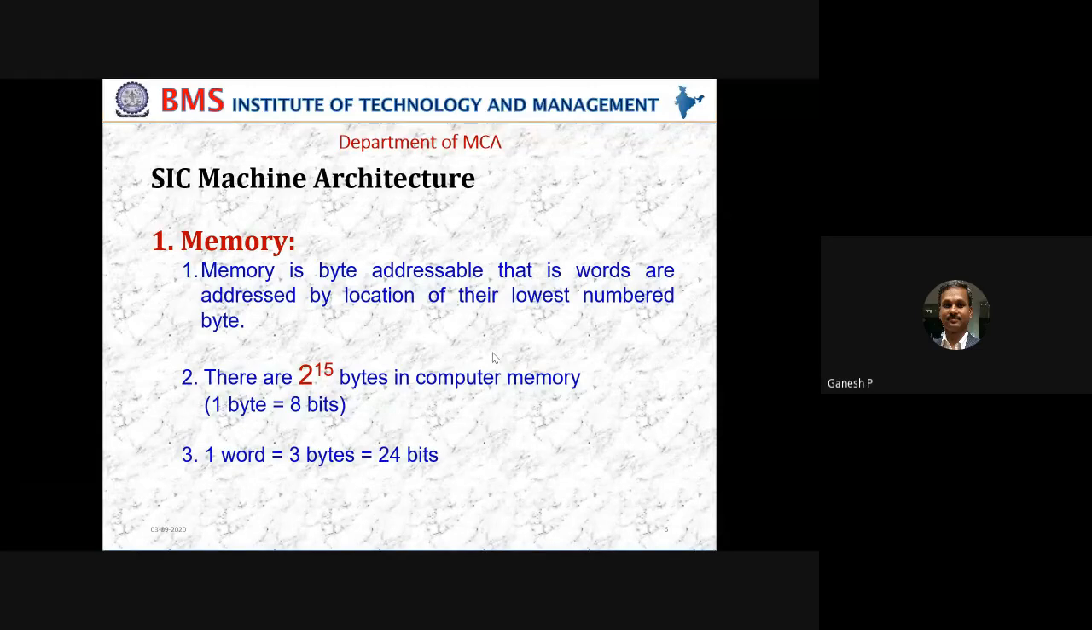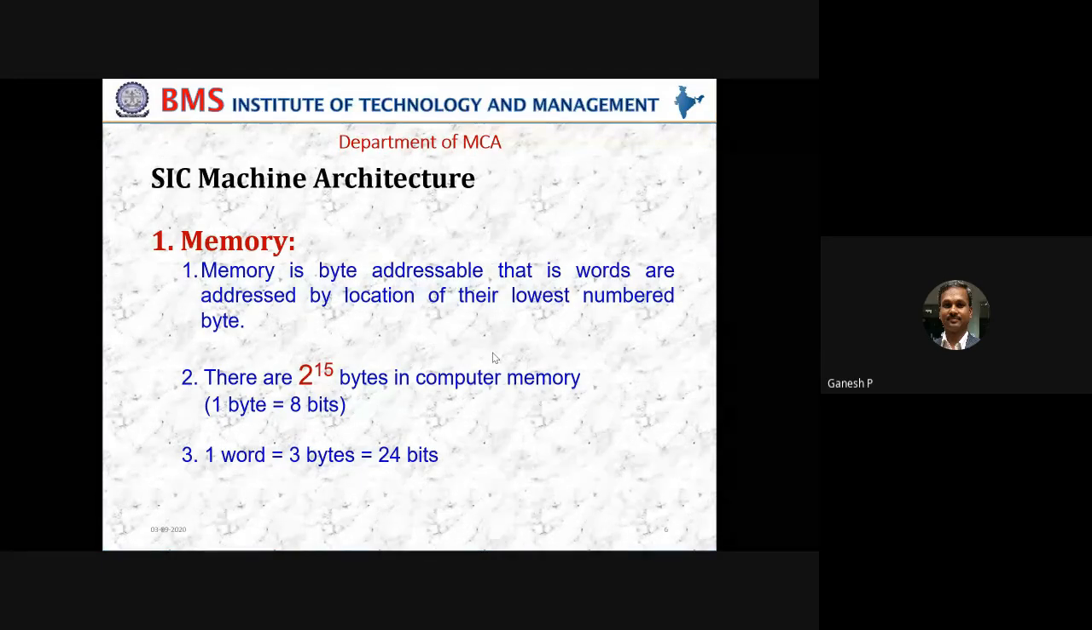So 2 power 10 is equal to what? It is a kilobyte. Agree? 2 power 20 is nothing but megabyte. 2 power 30 is nothing but gigabyte. 2 power 40 is going to be petabytes. So like that. So we are having only 2 power 15.